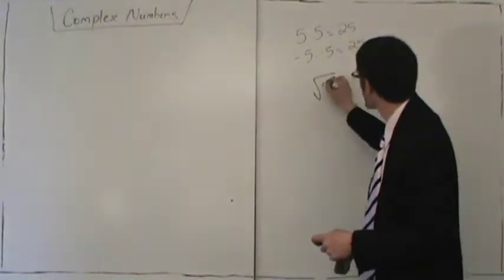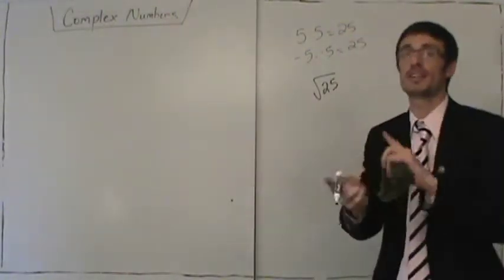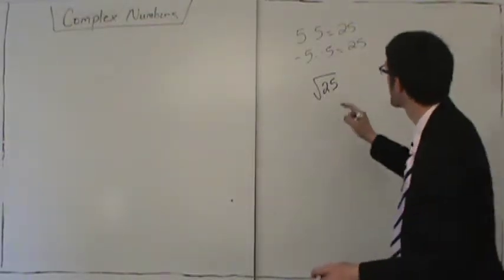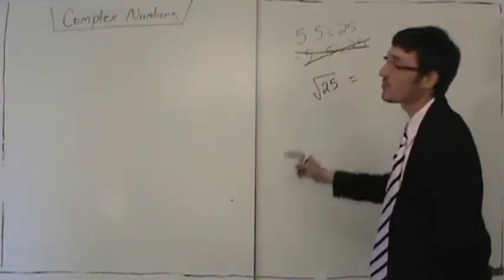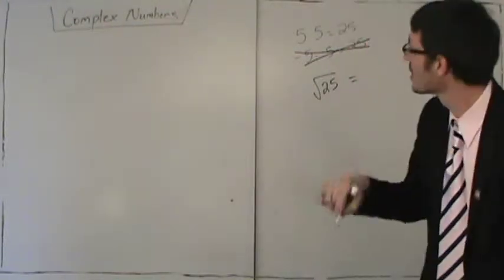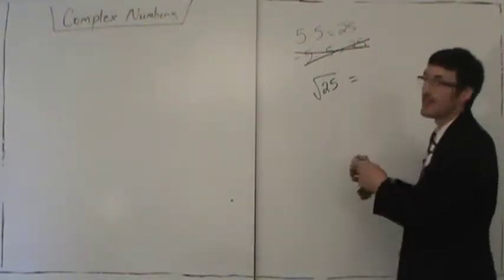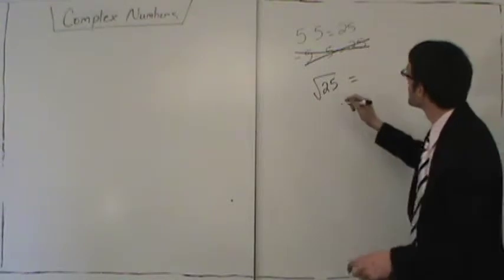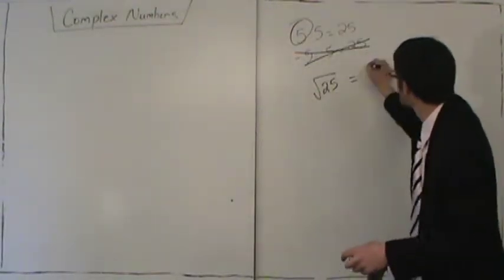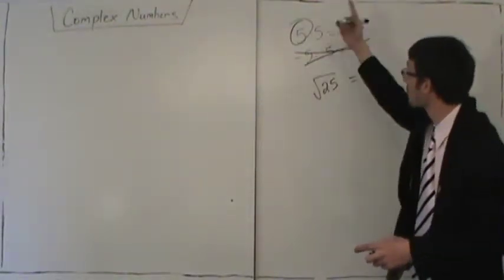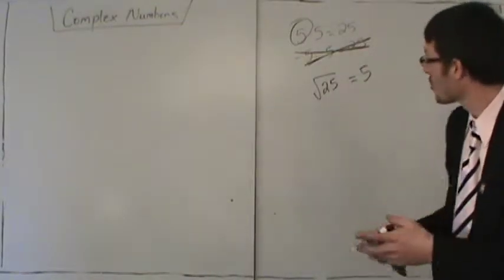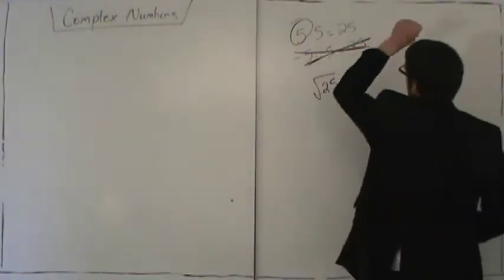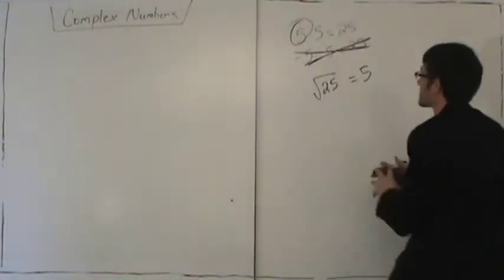So if we ask what the square root of 25 is, we're asking what number multiplies by itself to give 25. We've already established that the negative case is ignored so that the square root only has one output, so that the square root is a function. We say that the square root of 25 is just positive 5, not plus or minus 5. So we ignore the negative case.